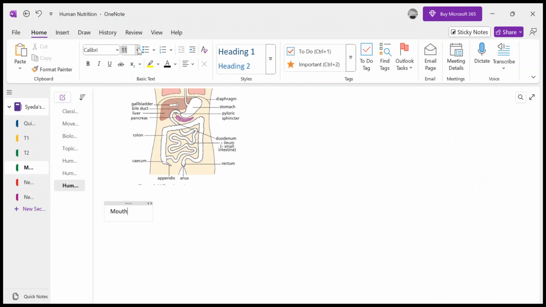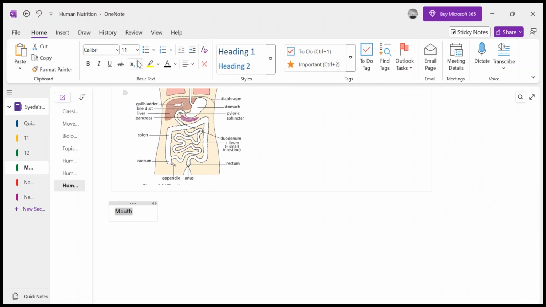Whenever we say mouth, it means that in the mouth both types of digestion are done, physical digestion and chemical digestion, right? Physical digestion is done with the help of teeth. The big bites that you have taken, big pieces of food, for example bread, meat, rice, are chewed and ground by your molars and premolars, so that they may become a bolus.